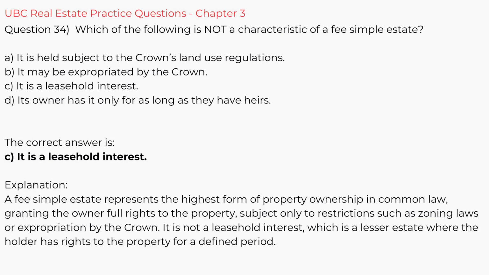Question 34. Which of the following is not a characteristic of a fee simple estate? A. It is held subject to the Crown's land use regulations. B. It may be expropriated by the Crown. C. It is a leasehold interest. D. Its owner has it only for as long as they have heirs. The correct answer is C. It is a leasehold interest.